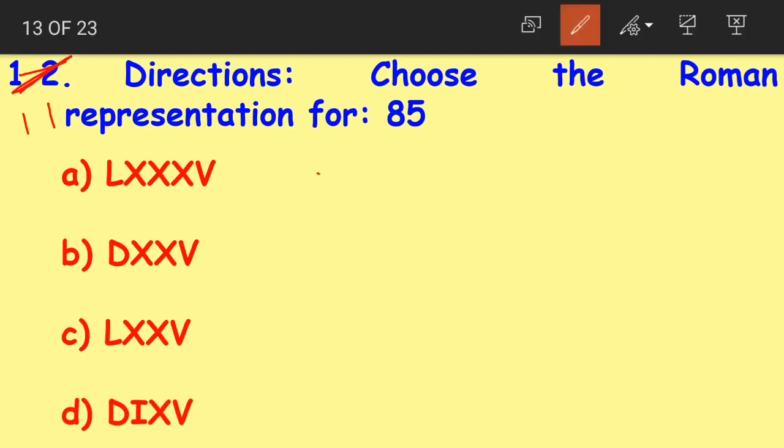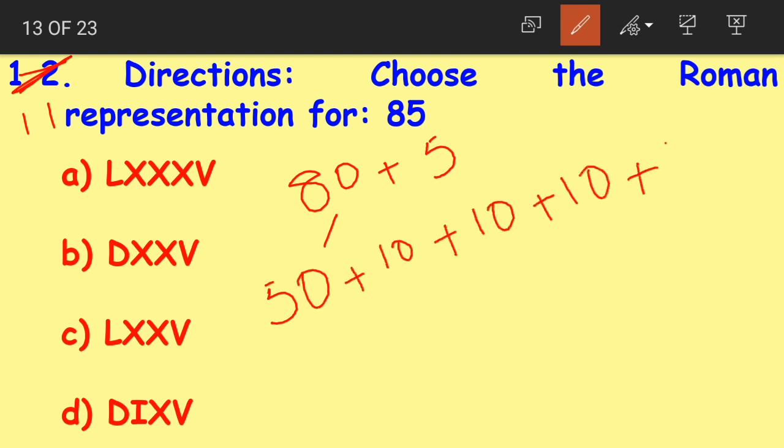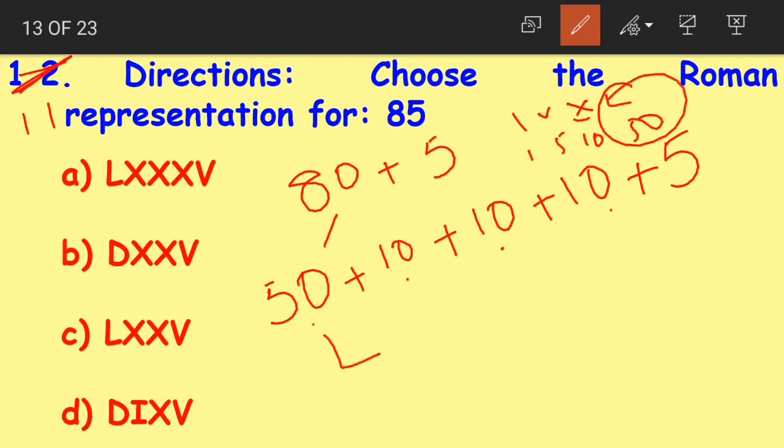Now when I say 85, 85 can be split up as 80 plus 5, and 80 can further be split up as 50 plus 10 plus 10 plus 10, and then we have 5. 50 plus 10 is 60, plus 10 is 70, plus 10 is 80. Right, children? 85. Now when we look at the place value chart, we know that I, V, X, L are 1, 5, 10, 50, right? So L stands for 50, X stands for 10, and again X stands for 10, again X for 10, and for 5 we have the symbol V.